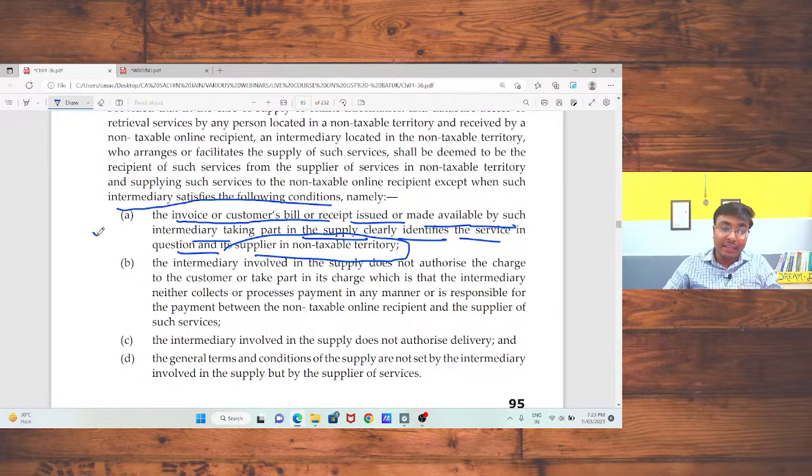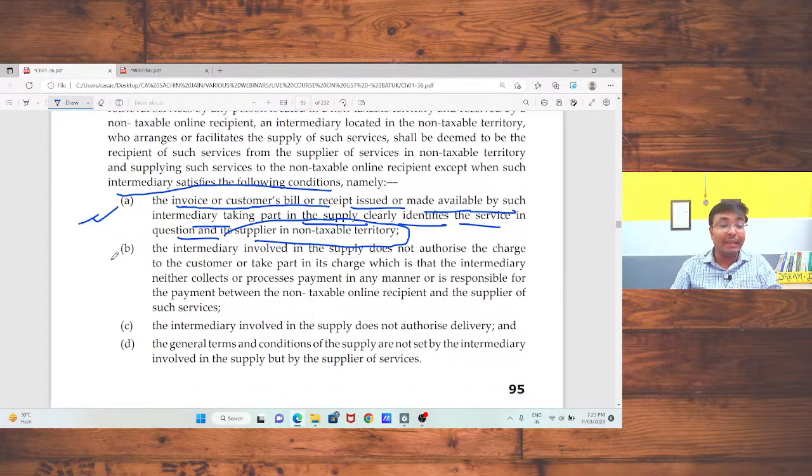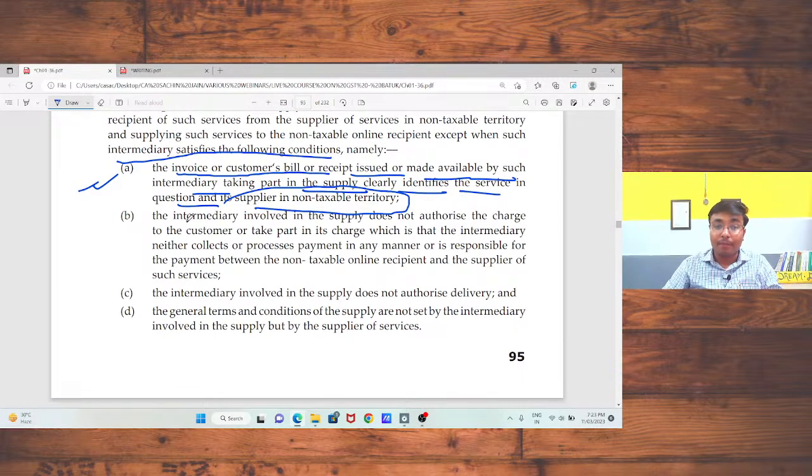So if this is decided, in that case the intermediary will not be liable for any tax. Another condition: the intermediary involved in supply does not authorize or charge. That means the intermediary is not going to authorize that supply. In that case also, it should be treated as import, and the intermediary is not liable to pay the tax.